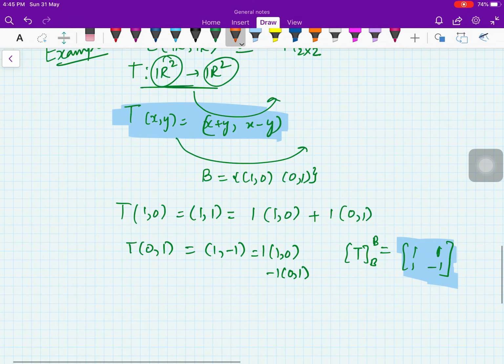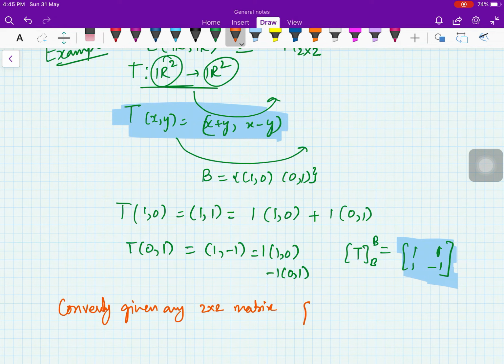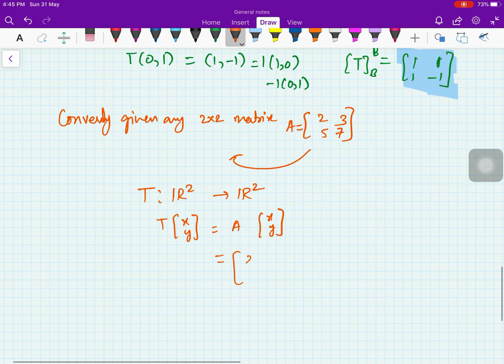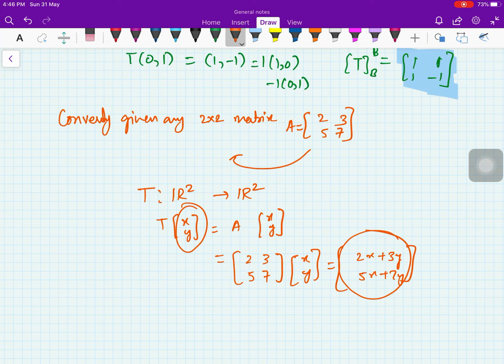And conversely, given any 2x2 matrix, say you take this matrix, say 2 3 5 7, how do I find the corresponding transformation? That is also very easy. From R2 to R2, you know that if we define the transformation like this, call it A, fine, then this is a linear transformation. We already proved that matrix multiplication is a linear transformation. So this is (2x plus 3y, 5x plus 7y). So you are mapping every (x,y) to this vector, right? So this is a linear transformation.